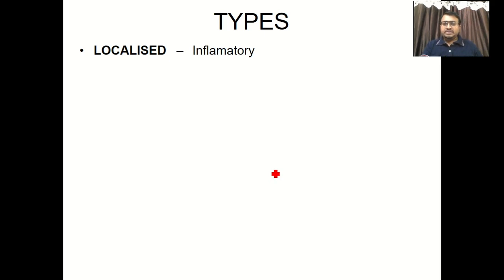Let's get some idea regarding localized types. It is either due to inflammatory etiology, or lymphatic, or toxic or allergic. Now inflammatory, as you all know, whenever you have any injury or any inflammation, there is localized swelling, and it is due to increased capillary permeability, as it is the event of acute inflammation.